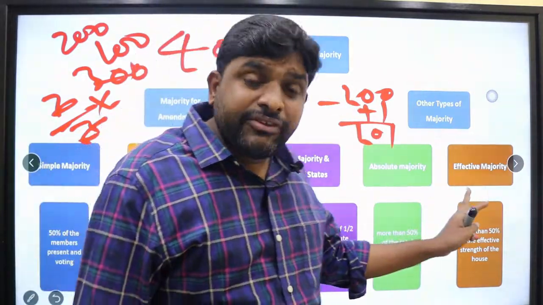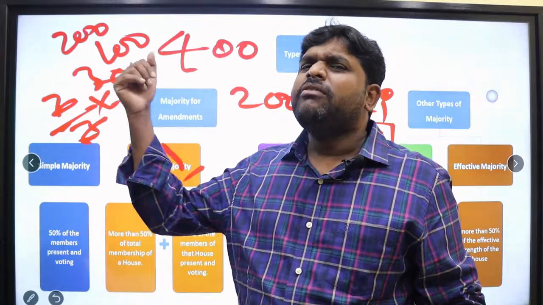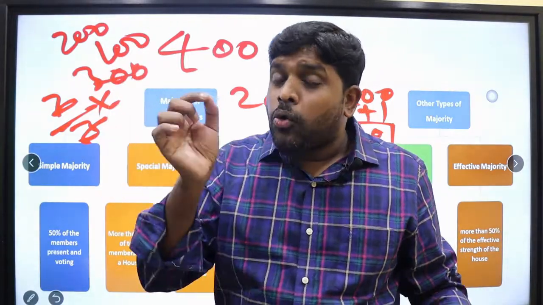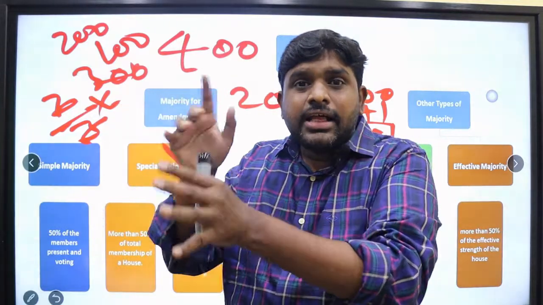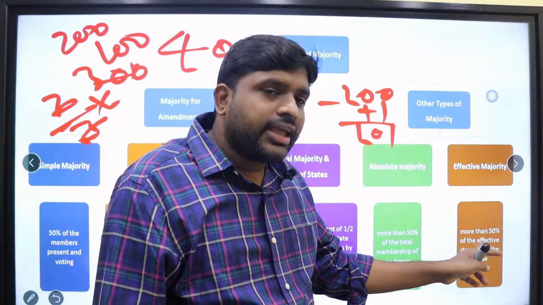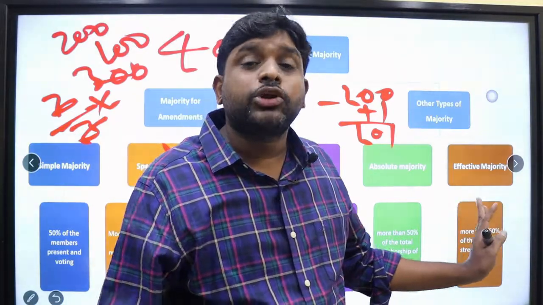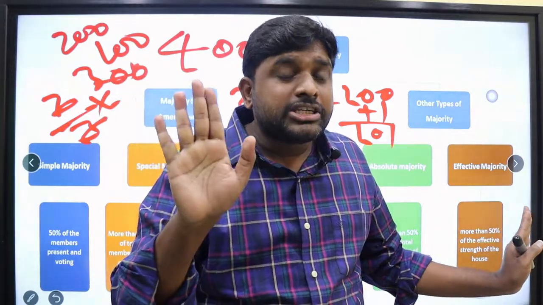Absolute majority. Effective majority. House is 400. For example, 50 are vacant. So only which are not vacant, means 400 minus 50, 350. From that 350, 50% is called as effective. Means vacancies need to be removed. So not total membership.